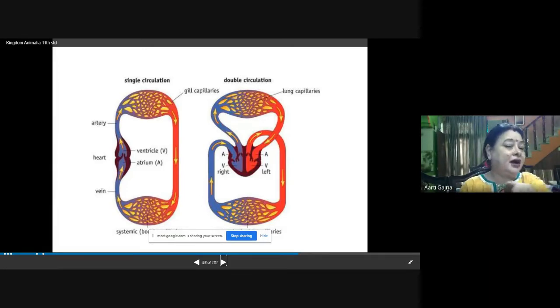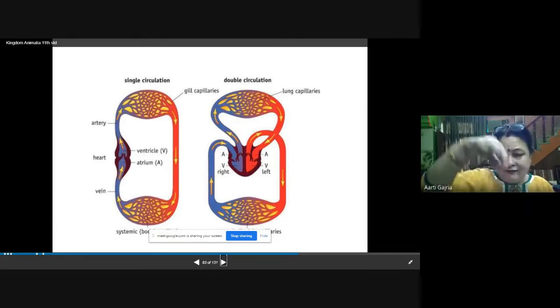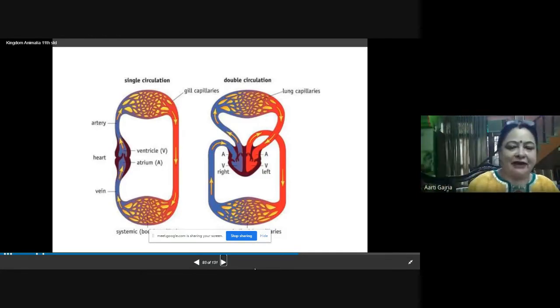This is in our case. We are having double circulation. The blood is coming into our heart two times. One is systemic, when it is going to the body and coming back, and one is pulmonary, when it is going to the lungs and coming back. But in case of fish, the circulatory system is single circulation because they are having a two-chambered heart.